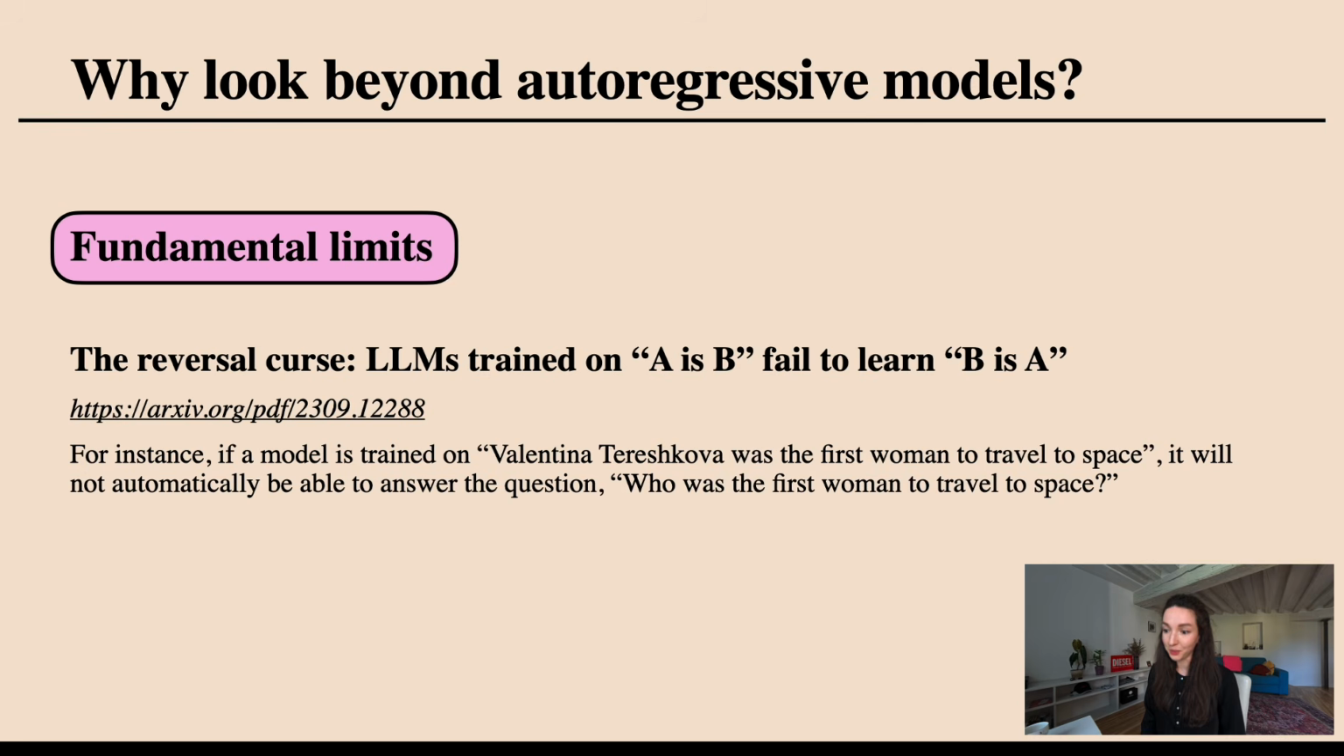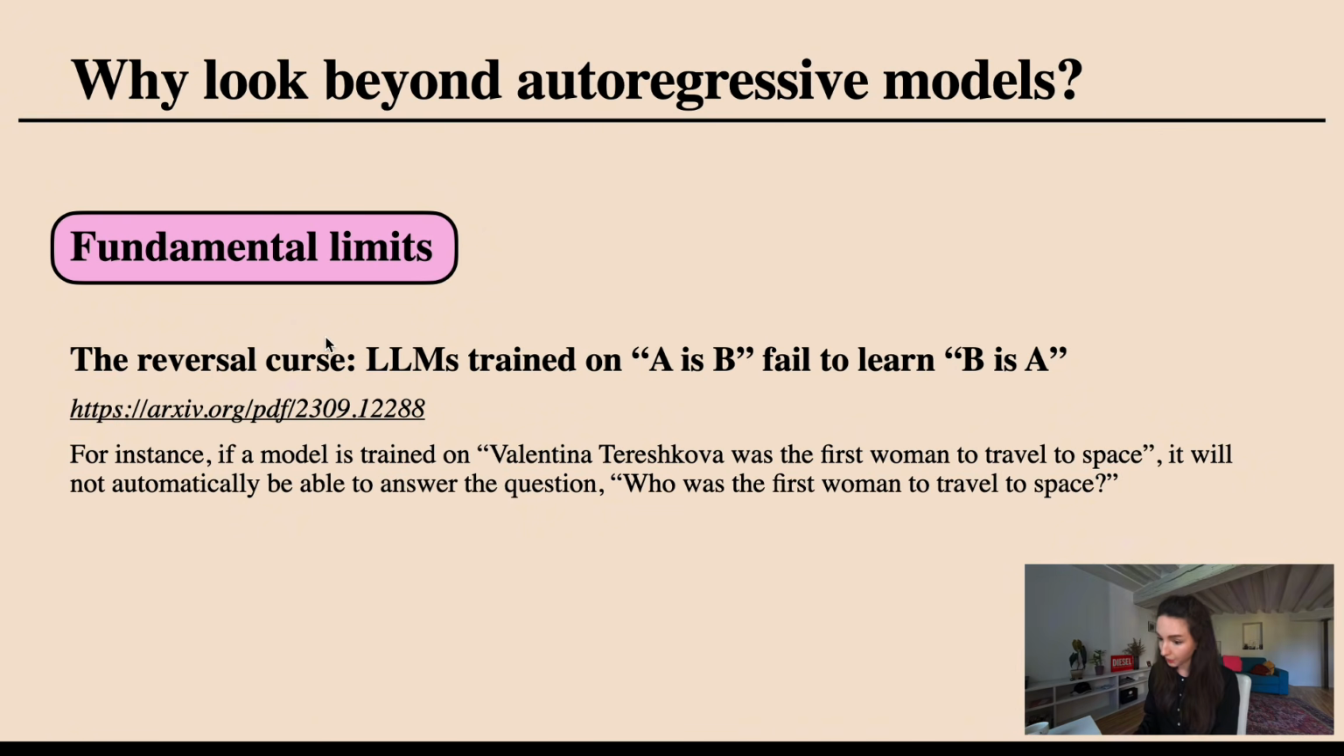So why might we be interested in looking beyond these autoregressive models? Well, I think the general answer is that it's always good to think about new architectures and how we could be improving the things that we're currently doing. But to make this a little bit more specific, there are potentially some fundamental limits to modeling things in an autoregressive next token prediction way.